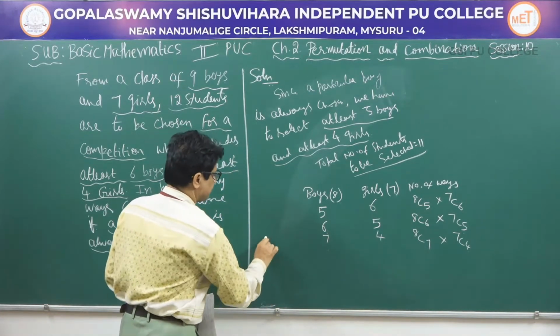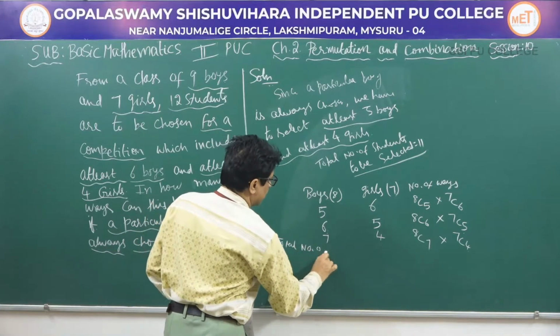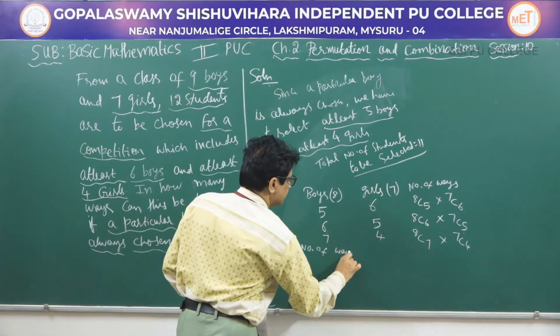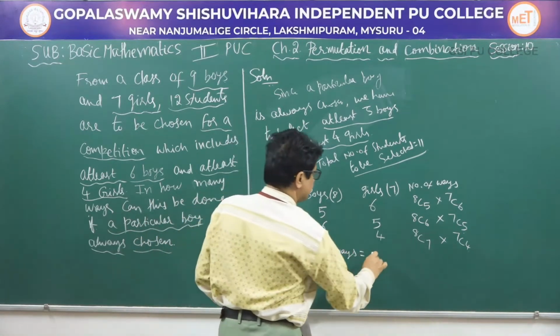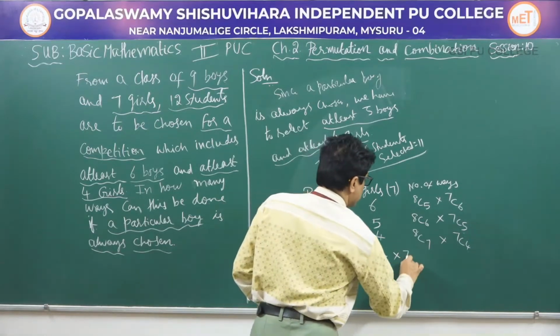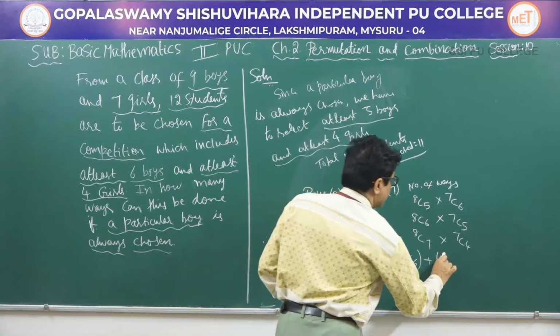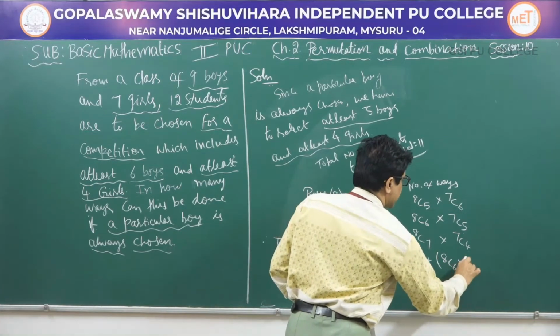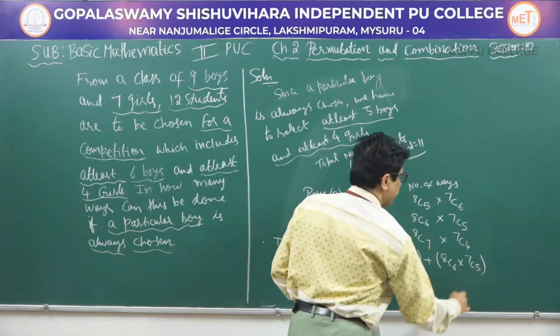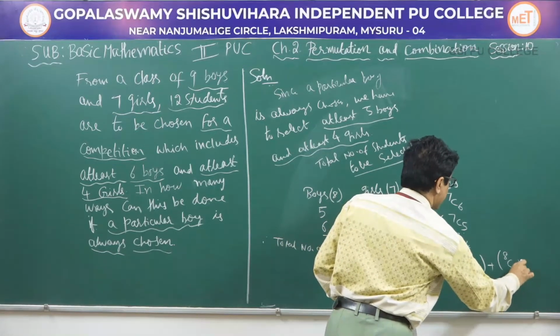Therefore, total number of ways is equal to 8C5 into 7C6 plus 8C6 into 7C5 plus 8C7 into 7C4.